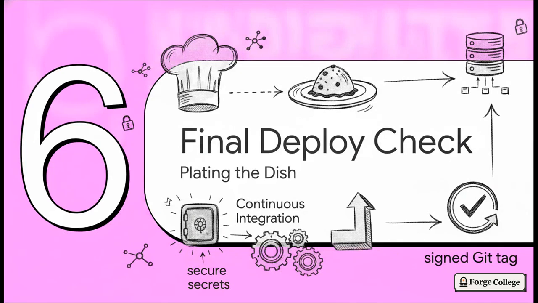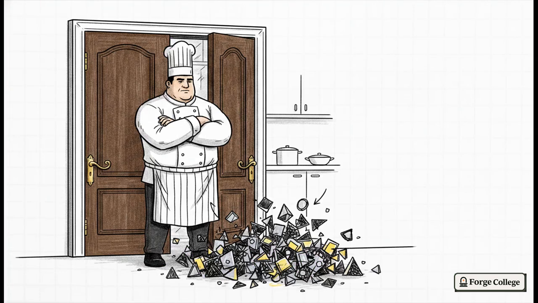All right, the home stretch, Section 6, the final deployment check. Time for plating the dish. We have our ingredients, our recipe, and our automated sous chef. This is where your CI job integrates those scripts, securely pulls those precious secrets, and runs the deployment. To keep it ironclad, we use lifecycle hooks. These ensure your automation enforces release gates and supports safe maintenance windows. Think of them like a bouncer at the kitchen door. They entirely prevent bad code from ever reaching the tasting room.